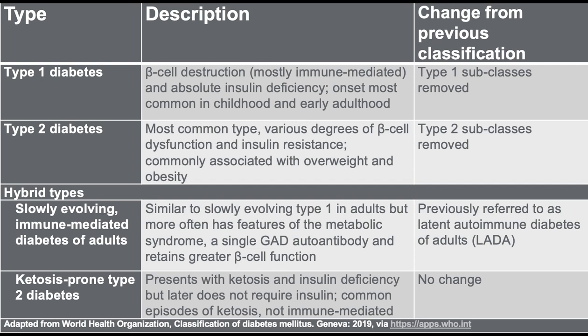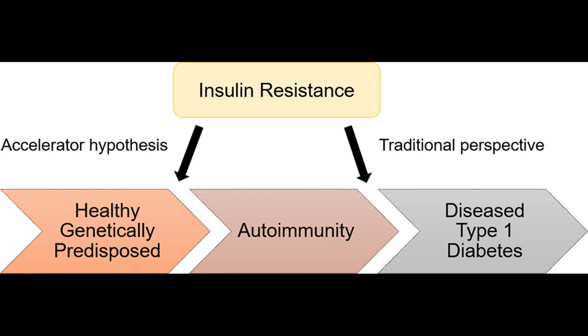Autoimmune aspect: autoimmune destruction versus metabolic syndrome. Type 1 diabetes is characterized by the autoimmune destruction of insulin-producing beta cells in the pancreas, leading to insulin deficiency. It often manifests in childhood or adolescence and necessitates lifelong insulin replacement therapy. Genetic predisposition and environmental triggers contribute to this autoimmune attack, which is not related to lifestyle factors.